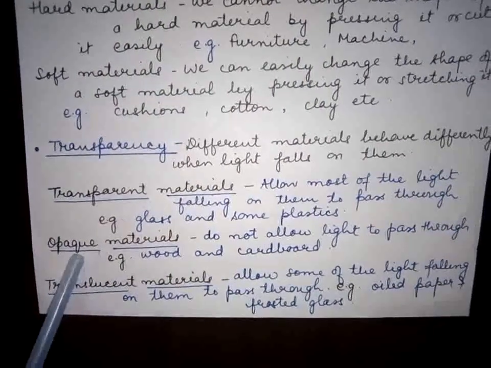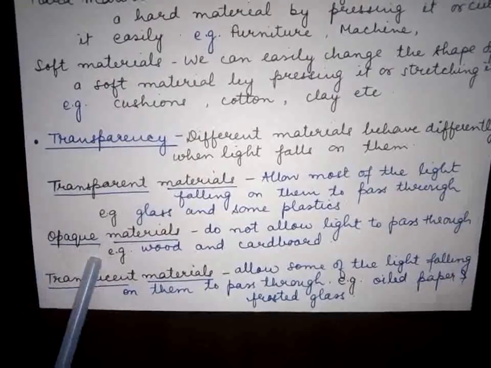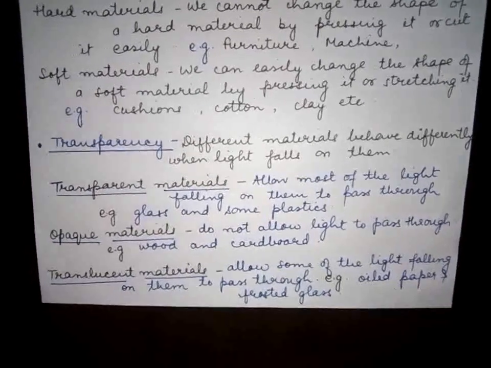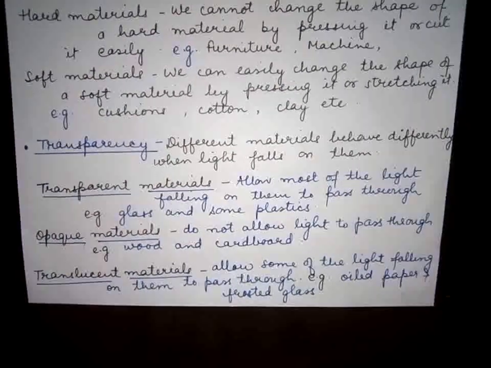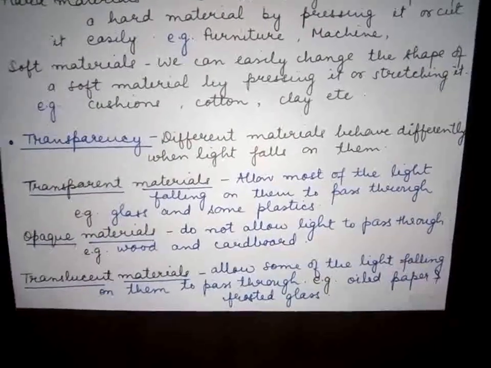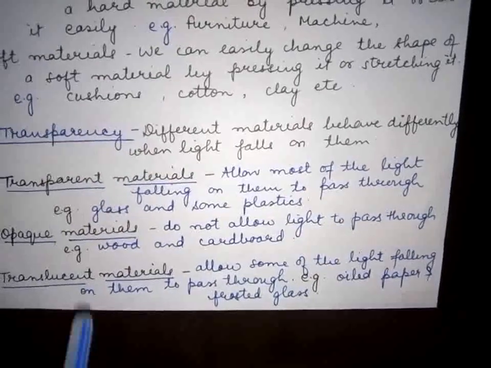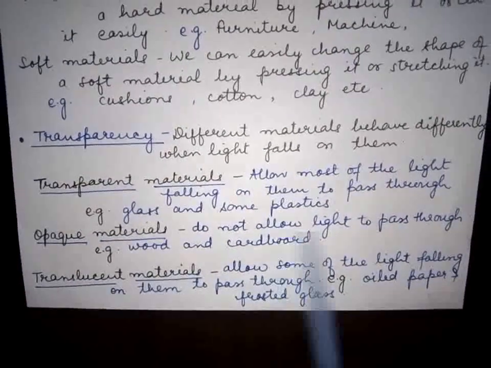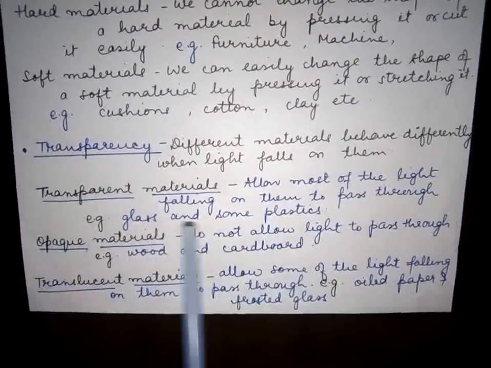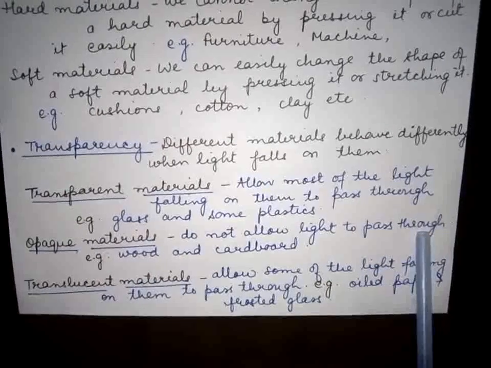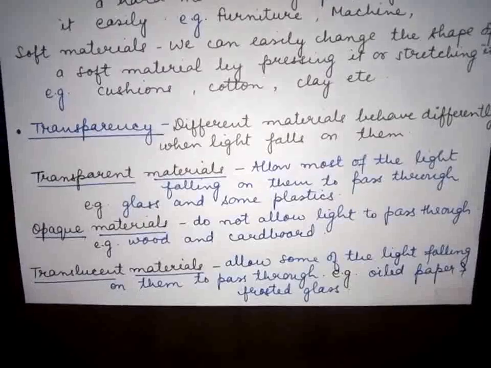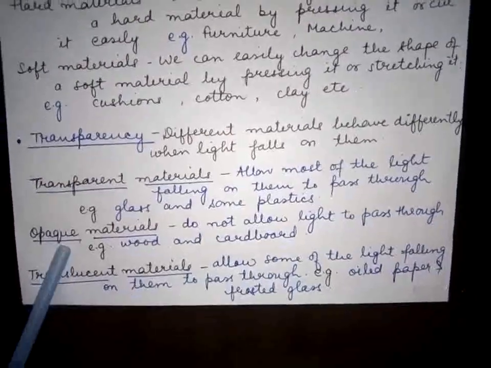Second is opaque materials. Opaque means, suppose you have a torch and you switch on the torch and you place a book or a wooden block in front of that torch. Will the light pass through? No, it will not allow the light to pass through. So such materials are called opaque materials. Opaque materials do not allow light to pass through them. Examples are wood, cardboard, books. Such materials which do not allow the light to pass through are called opaque.